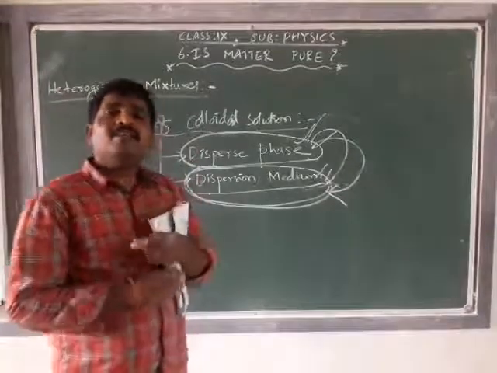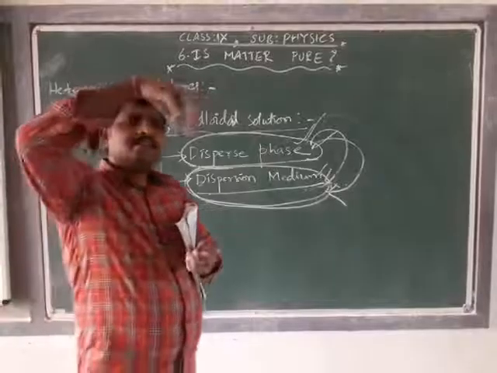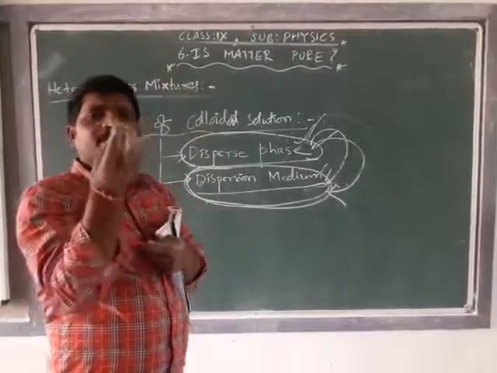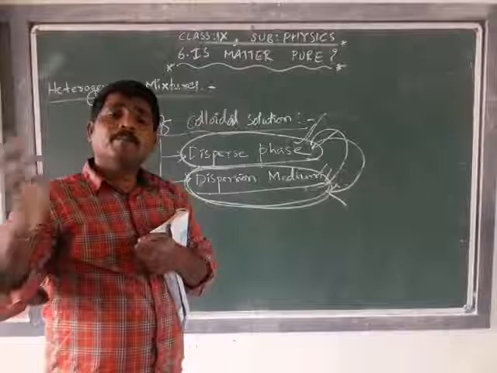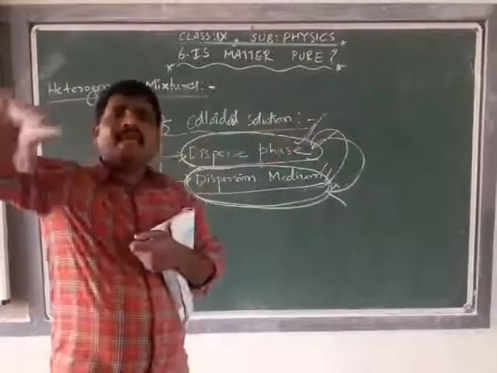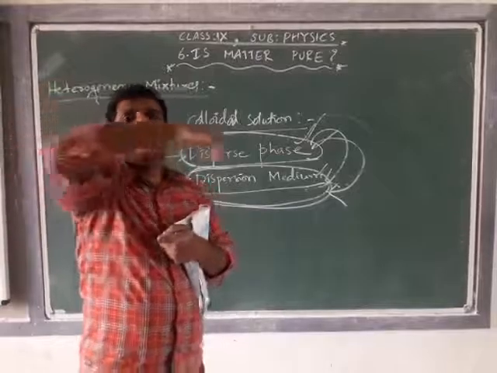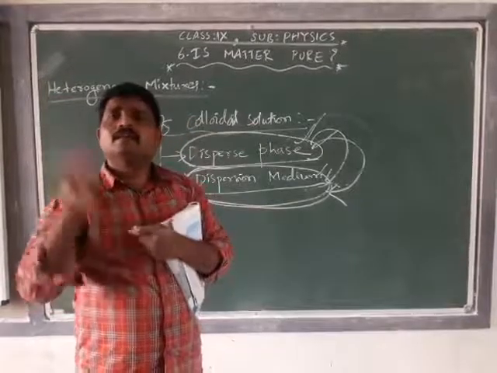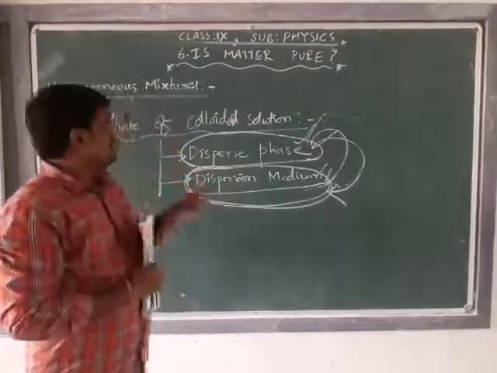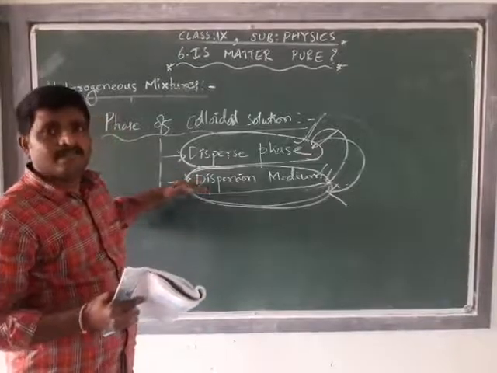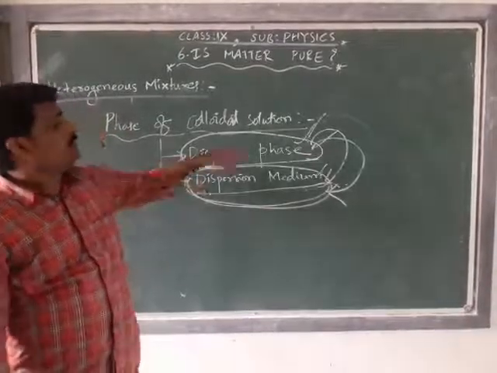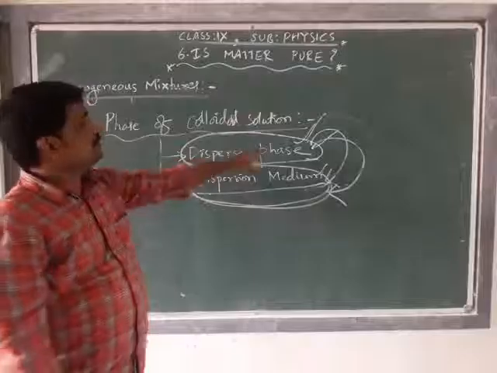Generally we see in the winter season that fog forms, and a small type of mist forms in the morning, because in the air small water droplets are dispersed here and there. That is, air is considered the dispersion medium in gas form, and the water droplets are considered the disperse phase.